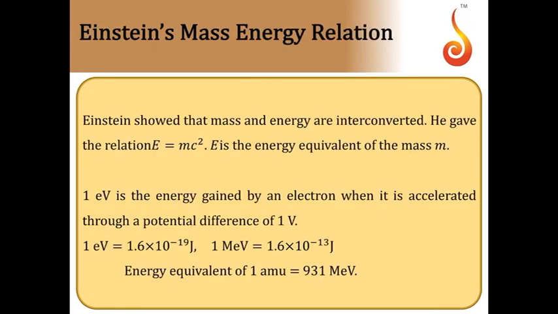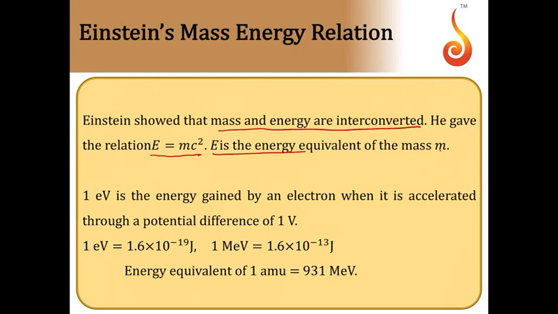Then coming to Einstein's mass energy relation. According to Einstein's famous equation E = mc², mass and energy are interconvertible. Mass can be converted to energy, energy can be converted to mass. So if mass m is converted completely to energy, you will get E amount of energy. E is given by mc².